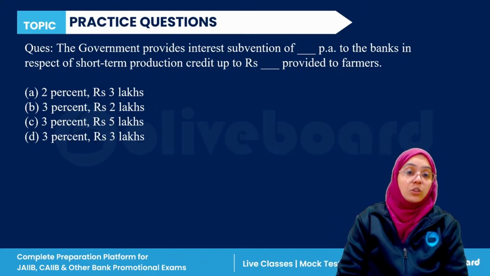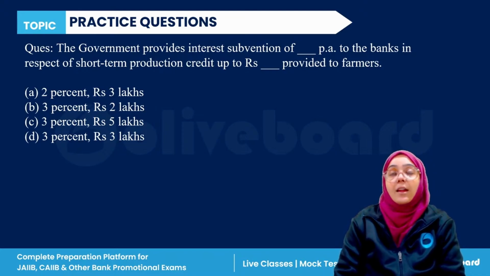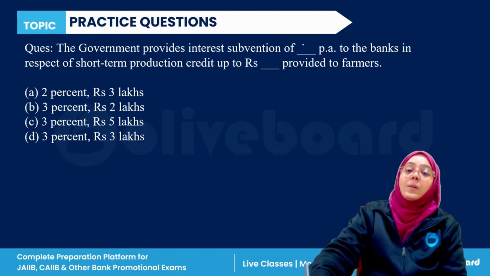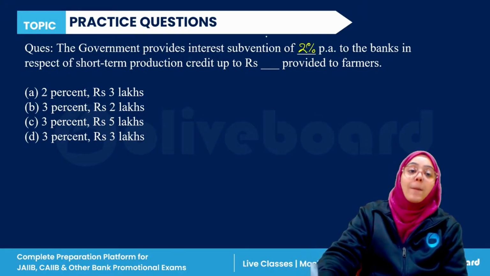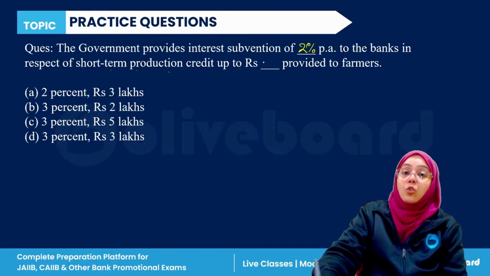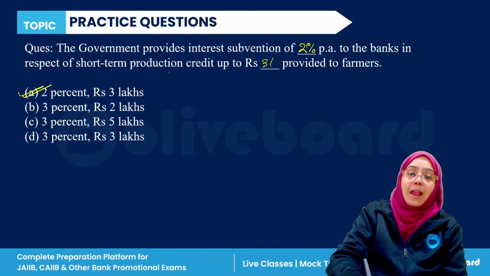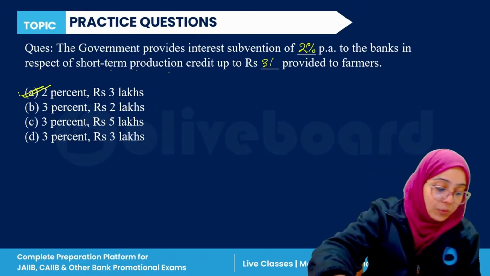If we talk about the government providing interest subvention, it is an interest subsidy of 2% per annum to the bank in respect of short-term production credit up to rupees 3 lakh provided to the farmers. So, the correct answer is A. 2% and rupees 3 lakh.